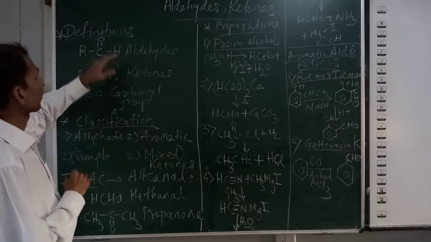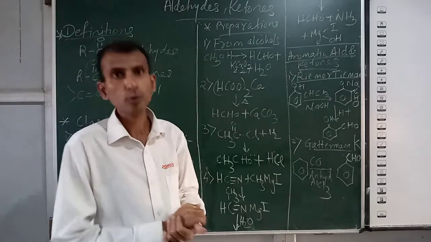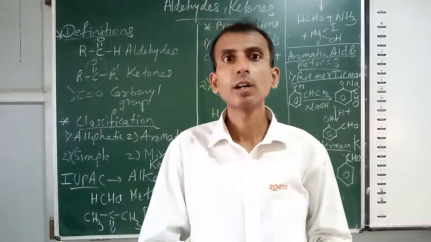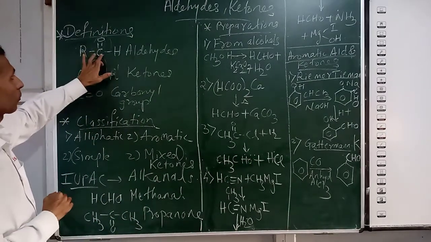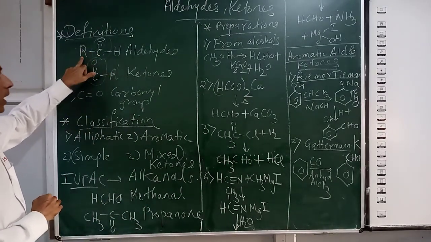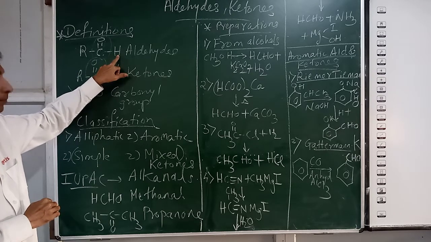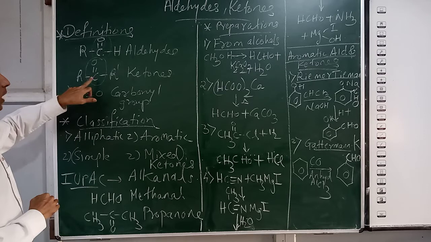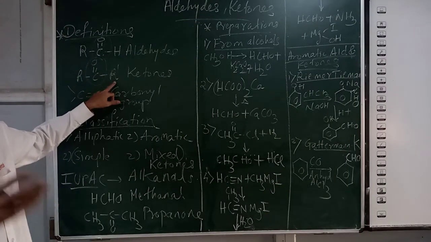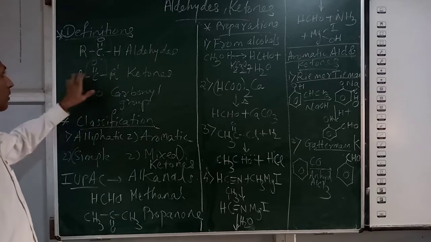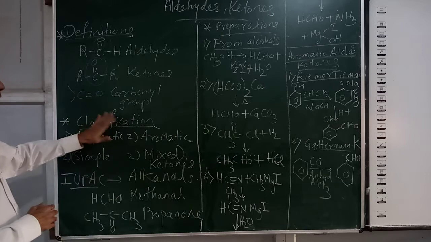So we start with the definition of aldehydes and ketones. Compounds which contain a carbonyl group are called aldehydes and ketones. In aldehydes, the carbonyl group is attached to an alkyl group and one hydrogen compulsorily. In ketones, the carbonyl group is attached to two alkyl groups which can be the same or different. R dash means different from this R. R means alkyl group. And this is the structure of the carbonyl group.